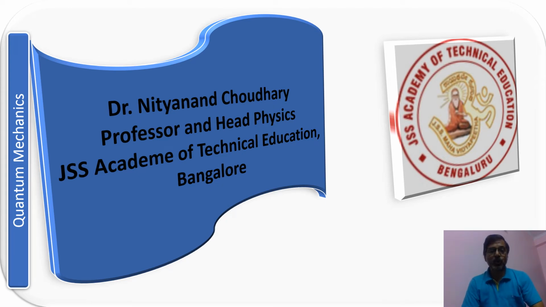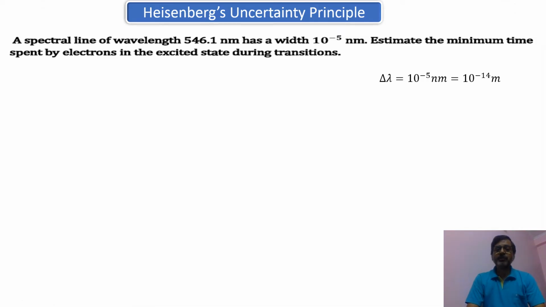So let's now do the problem on the uncertainty principle again within the quantum mechanics, as I had promised you in the previous class. So let's proceed with this. The first problem is: a spectral line of the wavelength 546 nanometer has the width of 10 to the minus 5 nanometer. Estimate the minimum time spent by the electron in the excited state during transition. All right, now this is an interesting problem. Let us see it carefully.